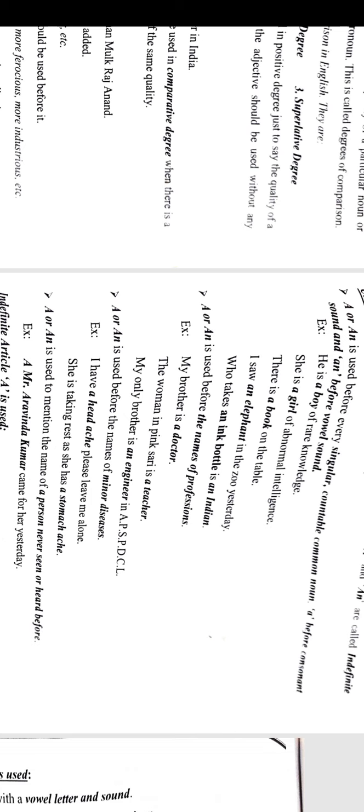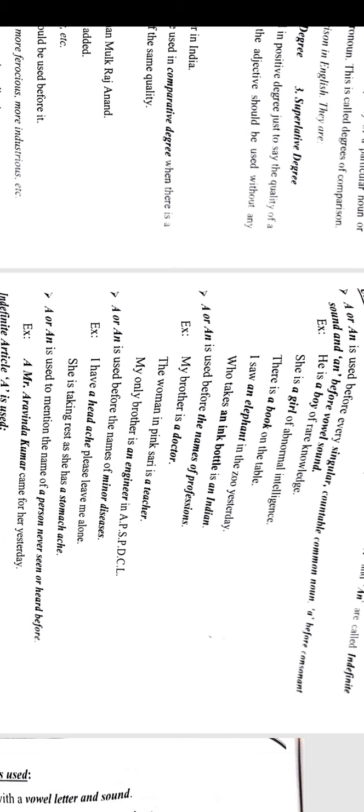A or an is used before the names of professions. We will see some examples. My brother is a doctor. Here doctor is the name of a profession. Doctor gives a consonant sound, so we kept a before doctor. The next example: the woman in the pink saree is a teacher. Teacher is also a profession with a consonant sound, so we kept a before teacher. Next example: my only brother is an engineer. Here engineer gives a vowel sound, so we kept an before engineer.